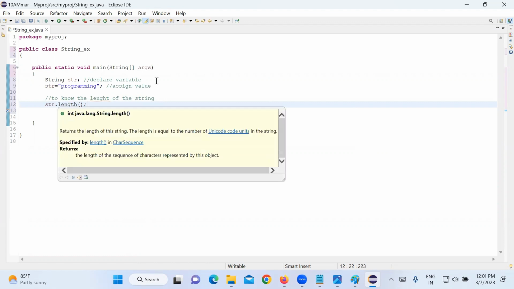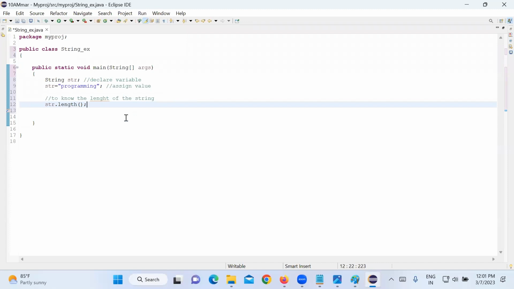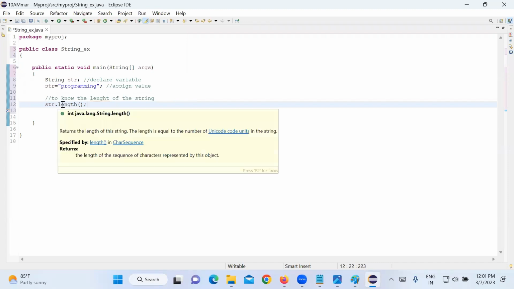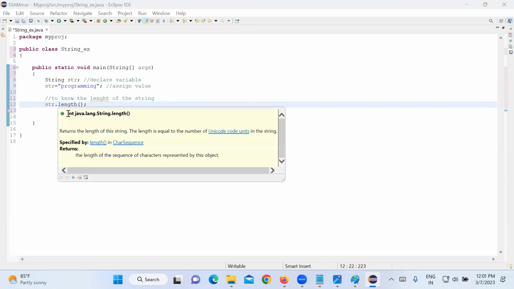Now, what does length return? Even beginners, all of you who are learning Java for the first time, when I place a cursor on it, the first word there is the data type, right? Int. That means this method will calculate the length of the string and give me some number. Obviously it will give me a number only, like 5 or 10 or 20 or 18 or 12. So this method is giving me some value.